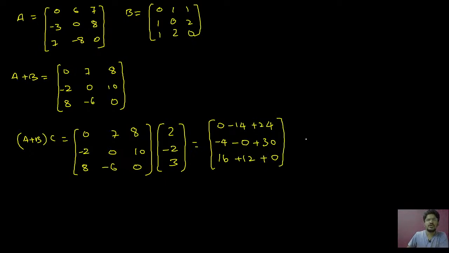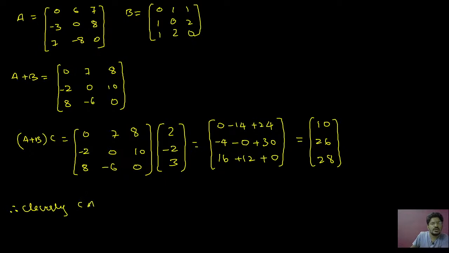So therefore, this is going to be equal to: 24 minus 14 is 10. 30 minus 4 is 26. 16 plus 12 is 28. Clear? So therefore, clearly, A plus B into C is equal to AC plus BC.